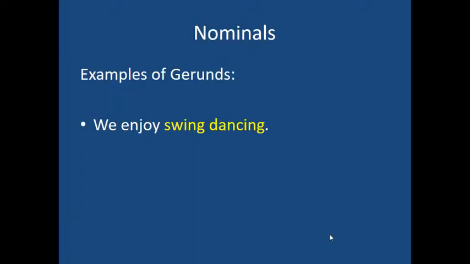So if I said, we enjoy swing dancing. Well, first off, we have to recognize that enjoy swing dancing is not the whole verb. One of the reasons that we learned the verb expansion rule is it would tell us that that is not the whole verb, because you could not create enjoy swing dancing as a verb string. And so therefore, I realized that enjoy is the verb, and swing dancing is actually its direct object. But it's a direct object that ends in ing, and we call that now a gerund because at the heart of it, it's the verb to dance, but it's actually doing a noun's job.